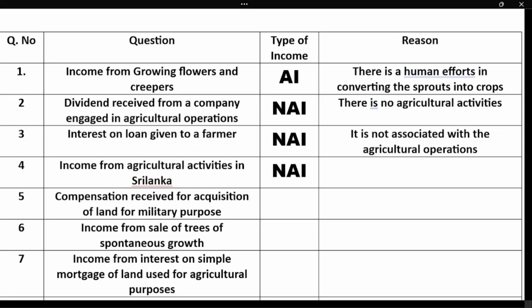The reason is that the land is not situated in India, so we can simply tell that it is not associated with the agricultural land. The agricultural land should be situated in India. If it is not situated in India, then it cannot be considered as agricultural income.